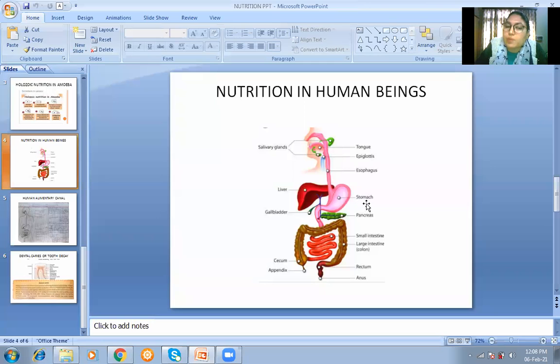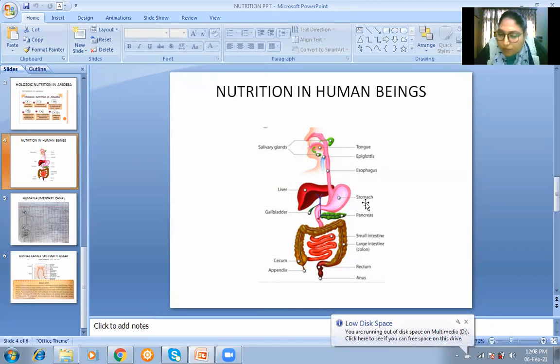ठीक है, earlier जो pepsin enzyme है उसका earlier form होता है pepsinogen. So that after converting, when it gets activated, it becomes pepsin. ठीक है, so HCl के दो functions you should know. What are the two functions of HCl? It kills the harmful bacteria present in the food, and secondly it creates acidic medium for the activation of the enzyme, that is pepsin. ठीक है, HCl के function हो गए. Then mucus का क्या function है?